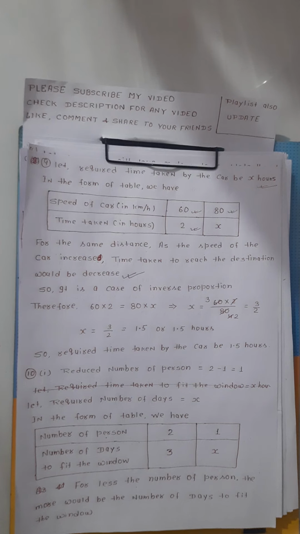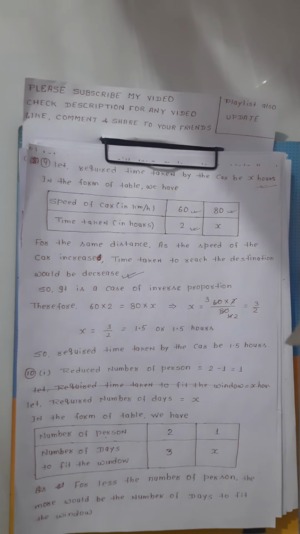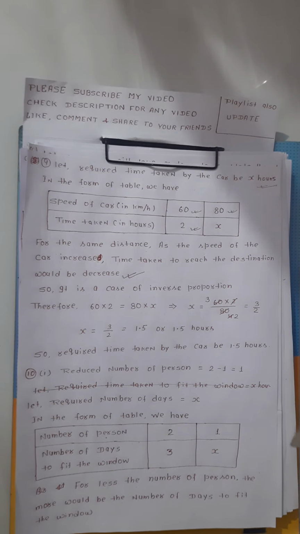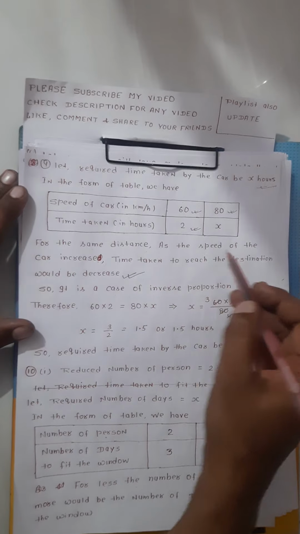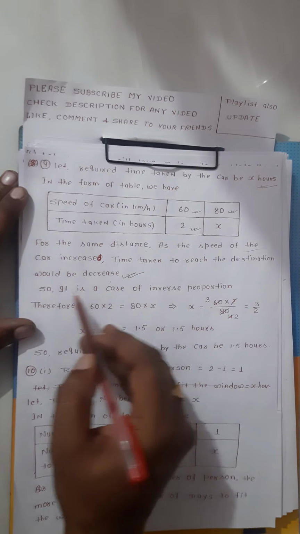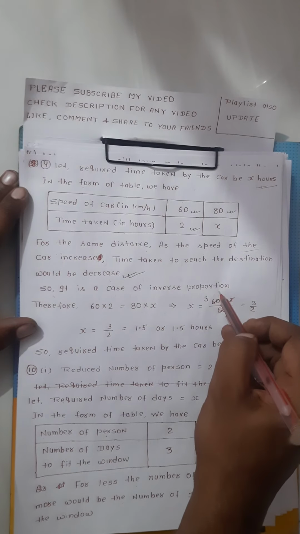If one car is running at 10 km per hour and another at 60 km per hour, then for the same distance the faster car will reach in less time. So speed increases and time decreases, which means it is a case of inverse proportion.